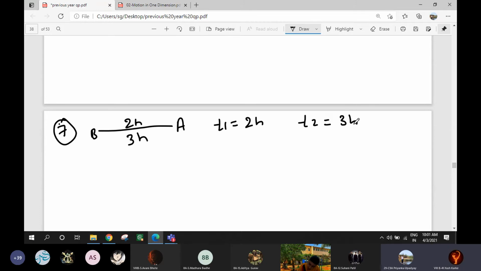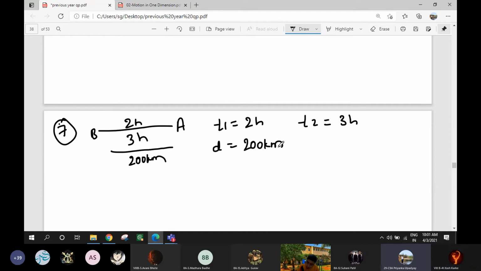Now the distance between two stations is given: from A to B the distance is 200 kilometer. D1 is 200, D2 is 200.